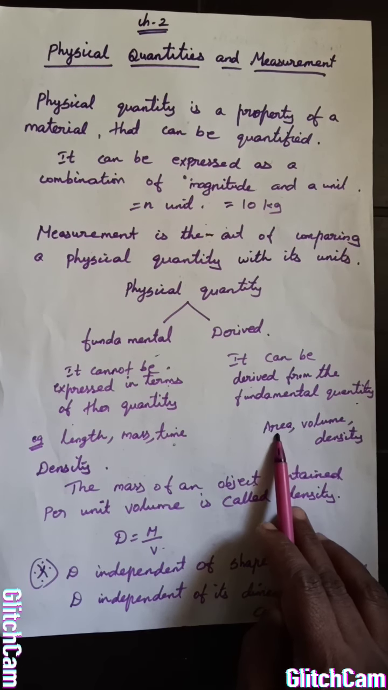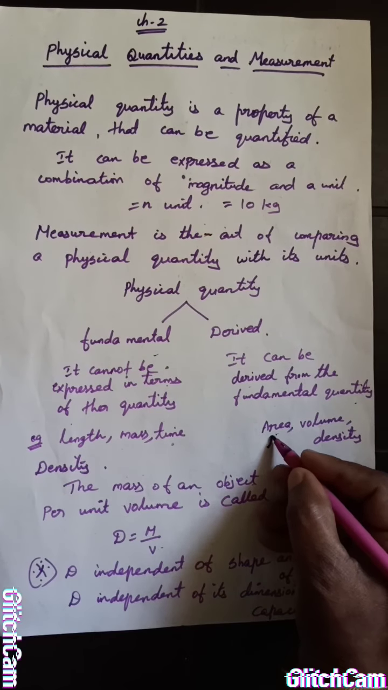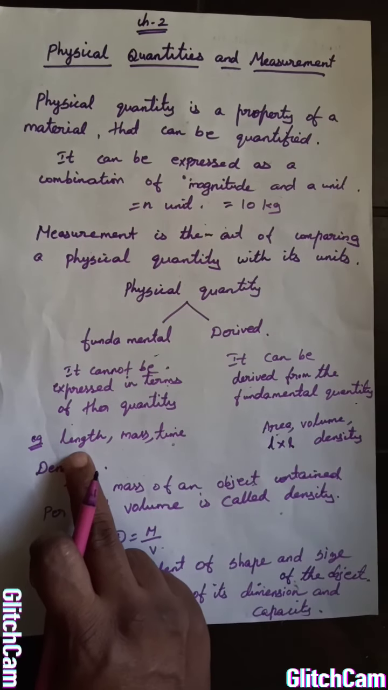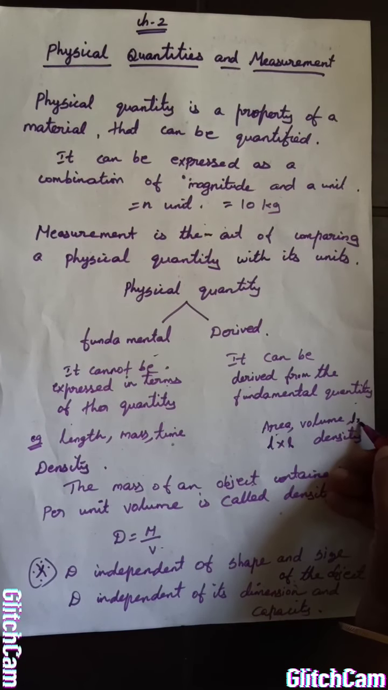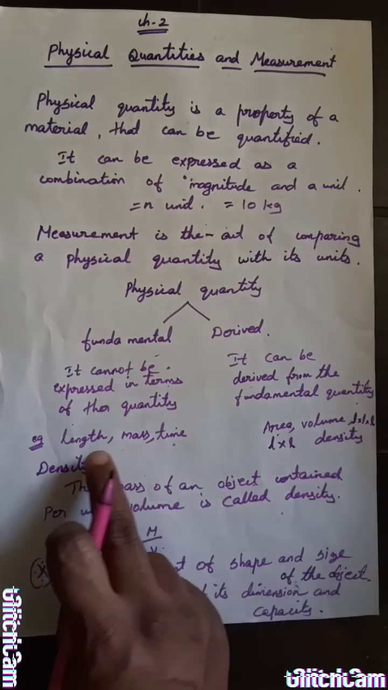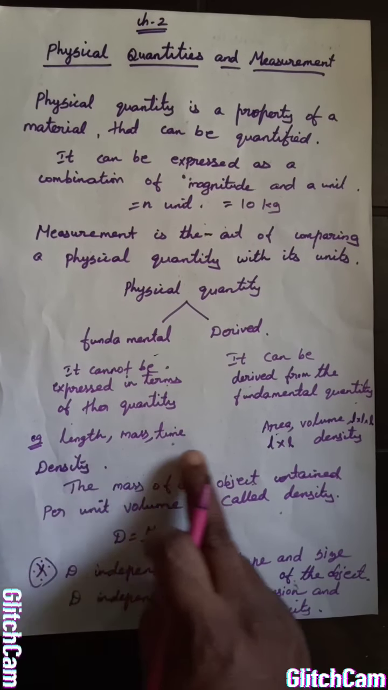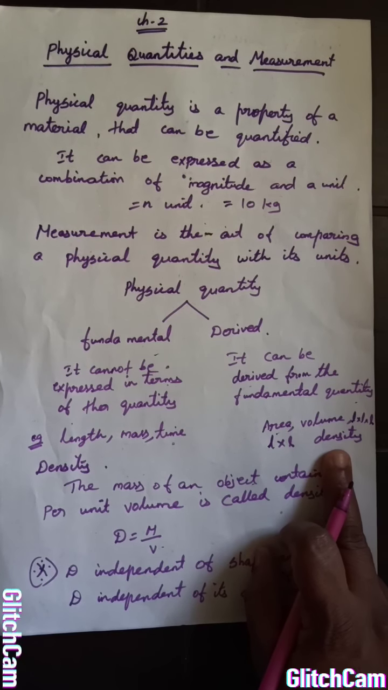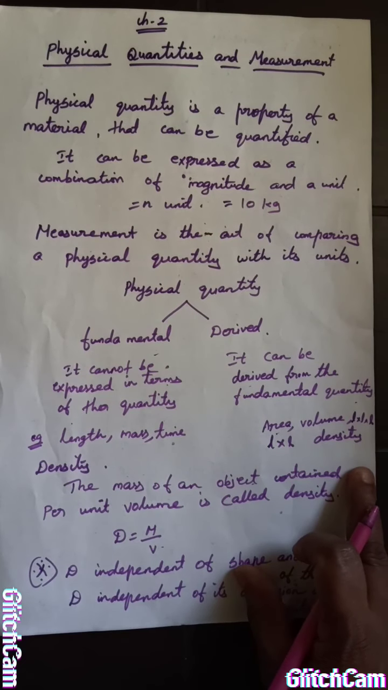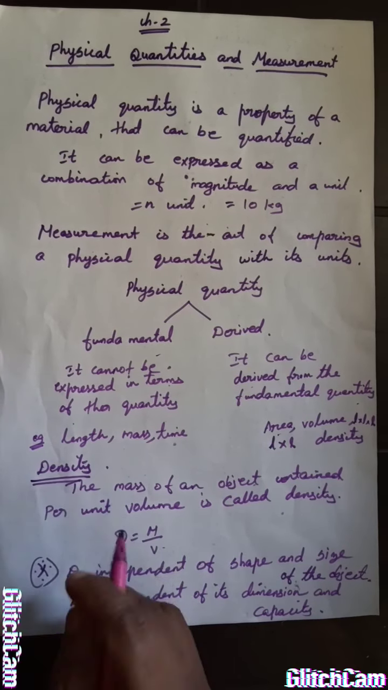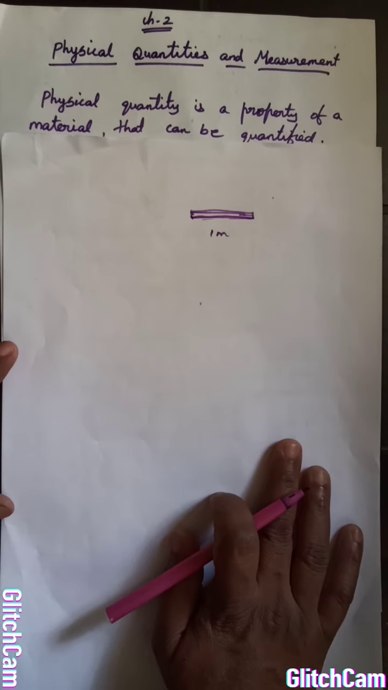For example, area. What is area? Length into length. So it is derived from the fundamental. What is volume? Length into length into length. That is also derived from length, isn't it? Like that, density. In this chapter, we are going into detail with density. First, let us go with density. Before this, for example, you are taking two materials.